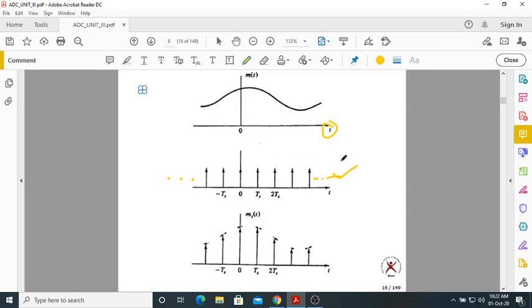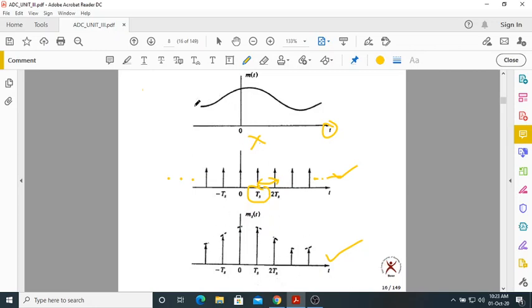So it is just like a train. We are getting impulses at a regular time interval of Ts. The time interval between any two neighboring impulses is Ts. That's why Ts is called the sampling period or sampling interval. Okay, you must remember this. This is very, very important. Now you just do like this. Multiply m of t and this chain of impulses. What will happen? You get this. Okay, now this is a sampled signal.